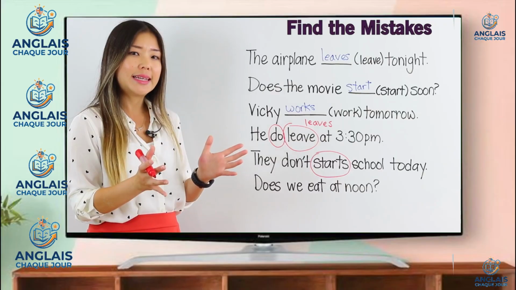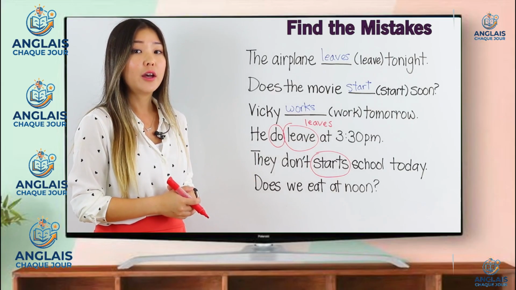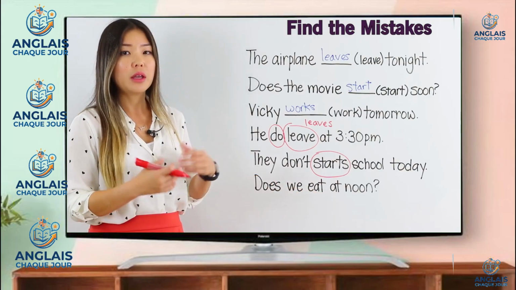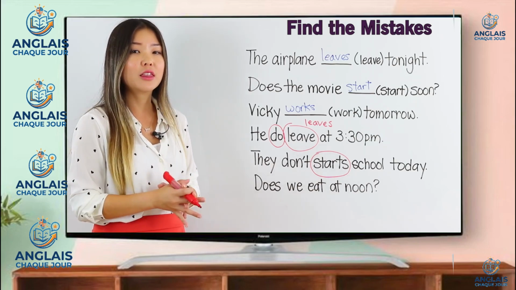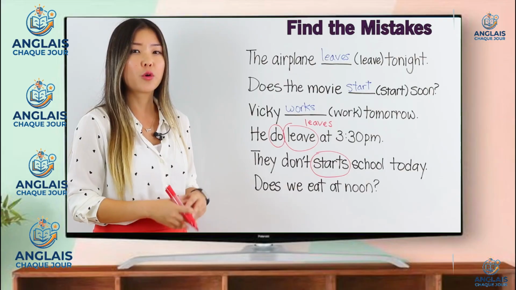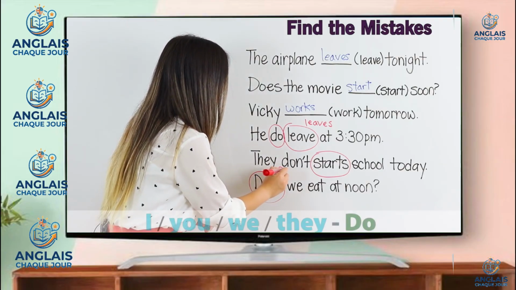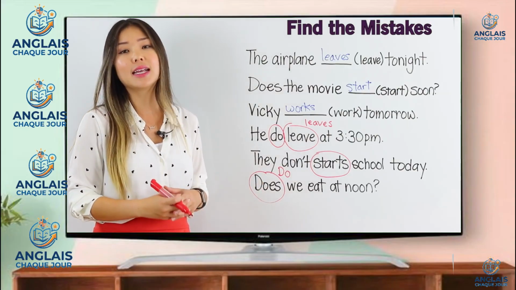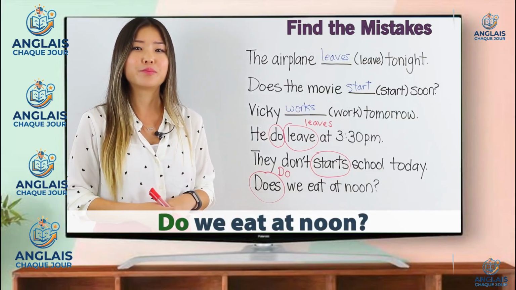Finally, does we eat at noon? Take a look. What is the subject or subject pronoun in this sentence? The correct answer is we. Think about the question form. Do we say do or does in the question form for the subject pronoun we? The correct answer is do. We say do. So the correct way to say this sentence or question is, do we eat at noon?